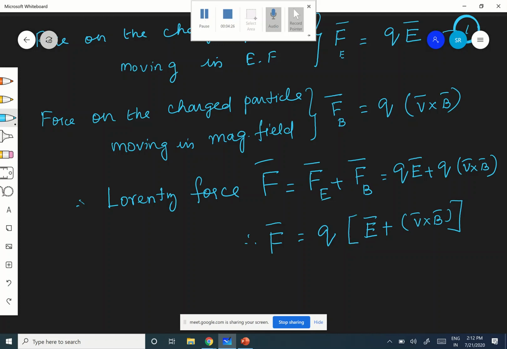Are you following? This is very simple. Lorentz force is a force experienced by the charged particle which is moving in a space having both electric and magnetic fields. Already we have studied what is the force on a charge in an electric field and what is the force on a charge moving in a magnetic field, and both together give the Lorentz force.